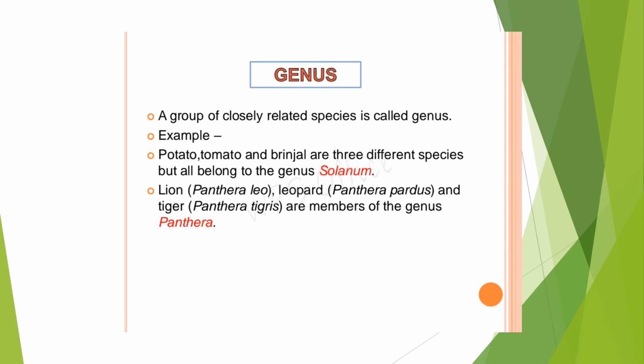The next higher level is genus. So many small species having similar characters are grouped together as a genus. You can take this example: in first standard, one class can have only 30 students. If there are 120 students, what will we do? We will divide them into 4 sections: first A, first B, first C, first standard D section. All these first standard A to D have similar syllabus, similar age group, similar behavior. So they are called species.